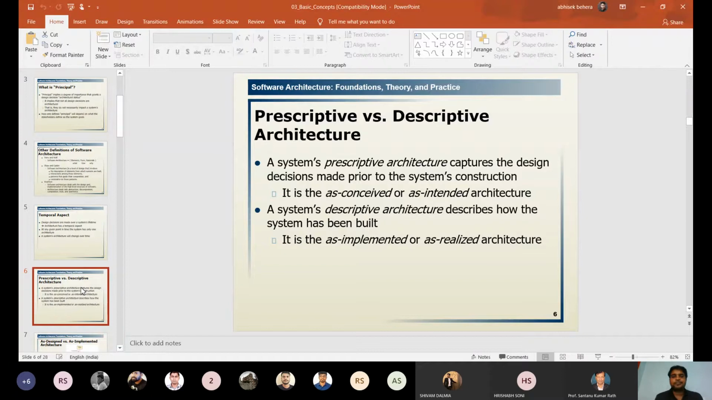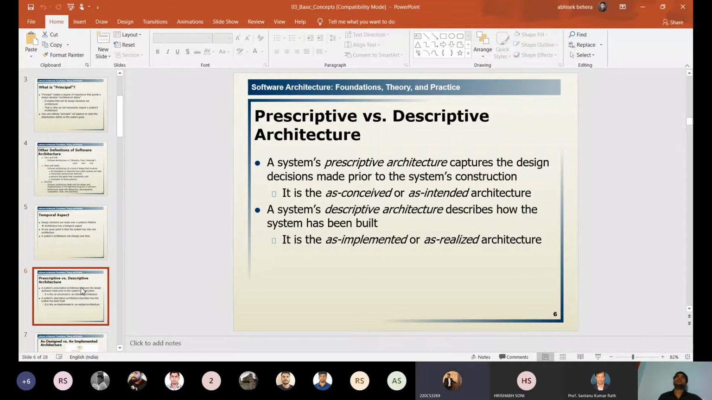Prescriptive and descriptive. Prescriptive means what we are designing prior to the design of the architecture. Descriptive means after the design, how it is behaving. So just go to the definition, then we will explain it with some architecture. A system's prescriptive architecture captures the design decisions prior to the system construction.